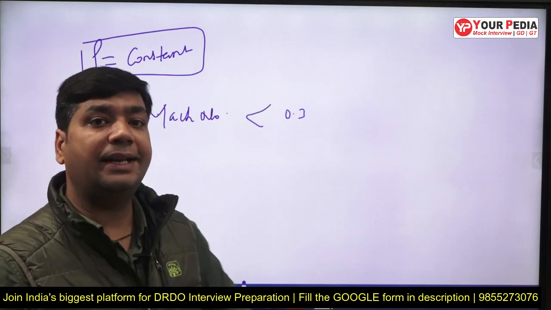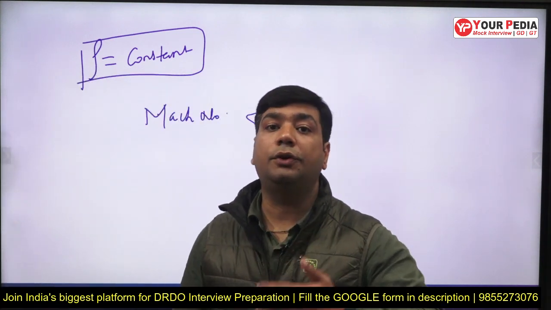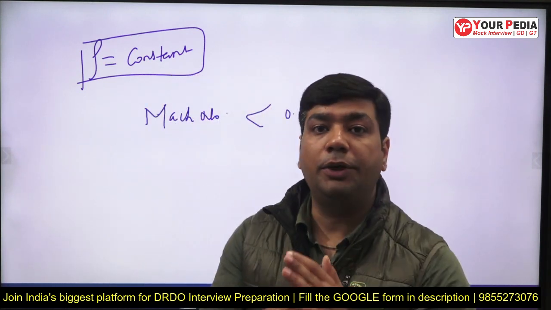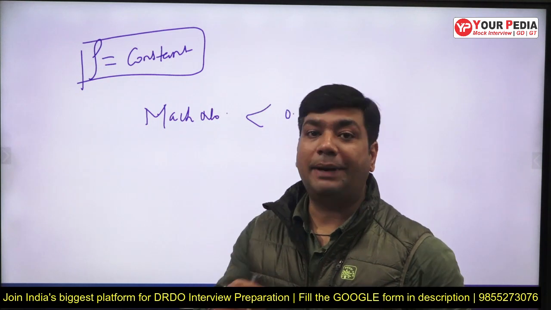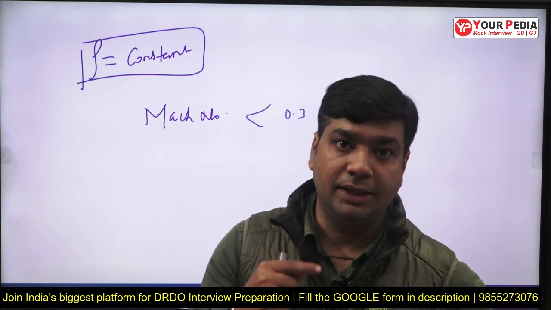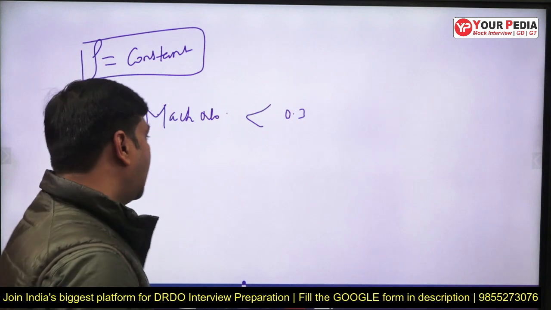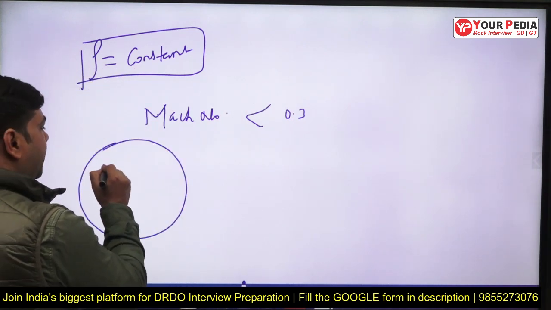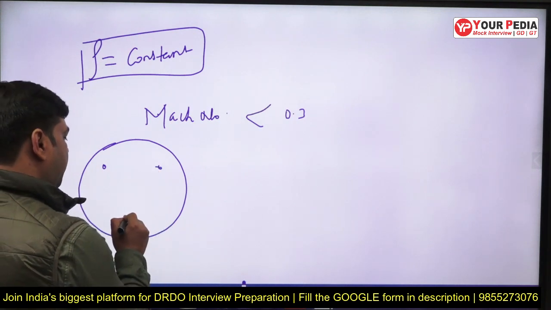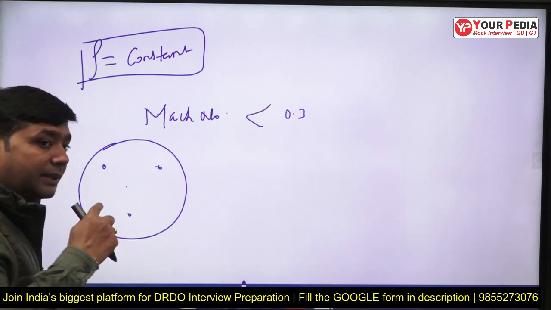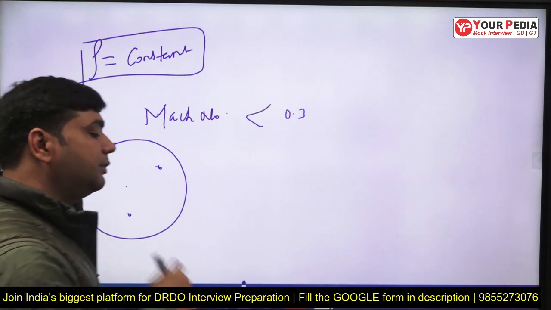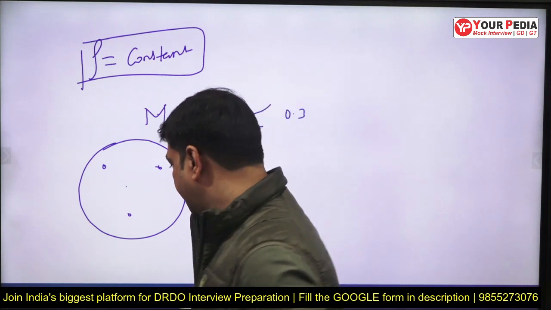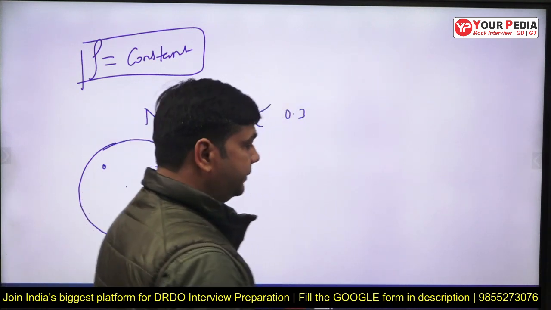Or they can ask what you mean by an irrotational flow or rotational flow. A flow is said to be rotational if the fluid masses are rotating about their center of mass. Let us assume there is a point A, a second point B, and another point C. If they rotate about their center of mass, it is known as a rotational flow. Otherwise, it is known as an irrotational flow. These are some assumptions they can ask.